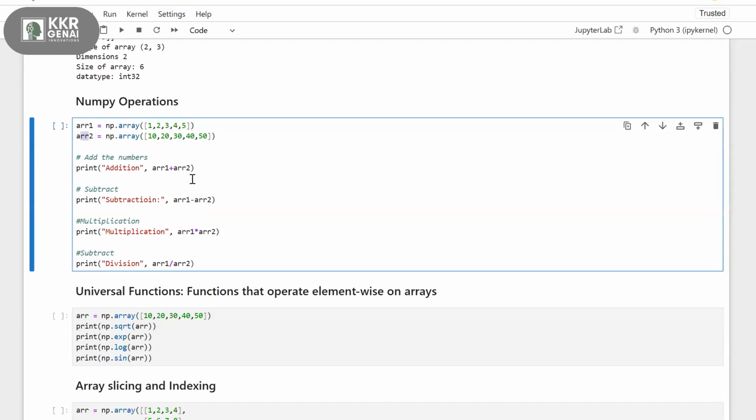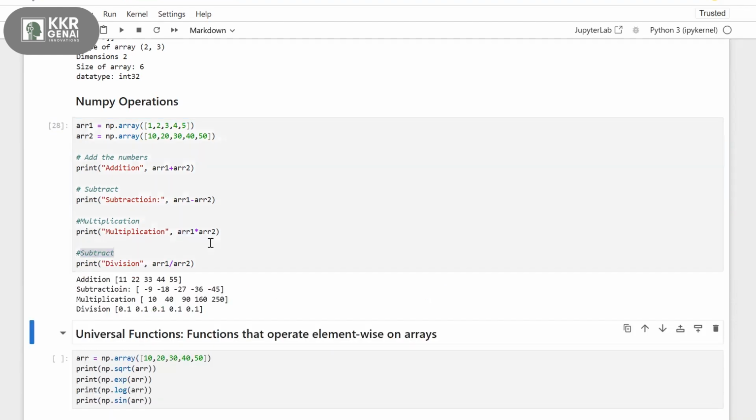I'm performing some basic operations. This is the plus operation. This is the subtraction. This is the multiplication, and this is the division.